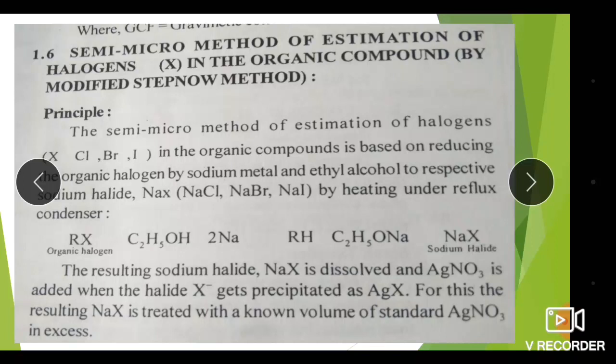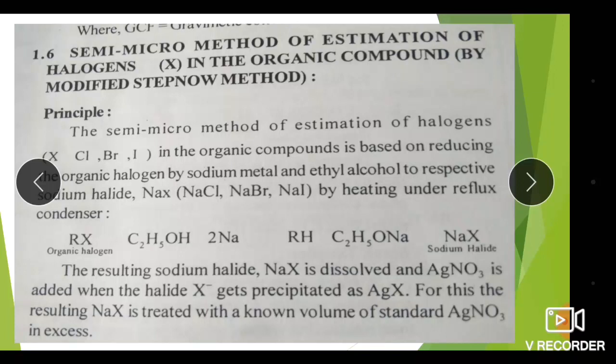The resulting sodium halide NaX is dissolved and AgNO3 is added, then the halide X gets precipitated as AgX. For this, the resulting NaX is treated with a known volume of standard AgNO3 in excess. So what is the next step to convert the sodium halides into silver halides?